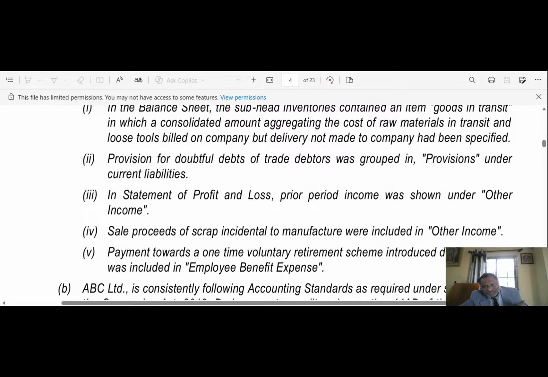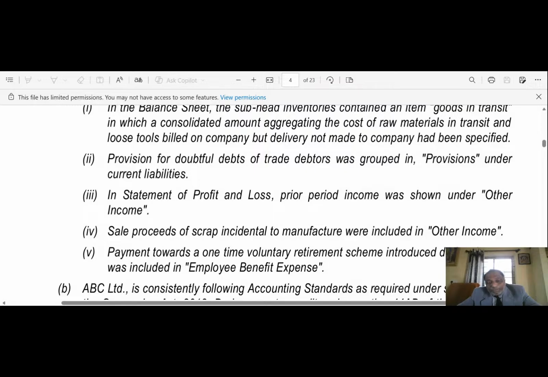In case it is not expected to be settled before 12 months, the entity shall apply the requirement for long-term employee benefit. In the instant case, it should be shown as a short-term employee benefit in place of employee benefit expenses. Thus, treatment of such a payment as employee benefit expenses is not a correct disclosure.